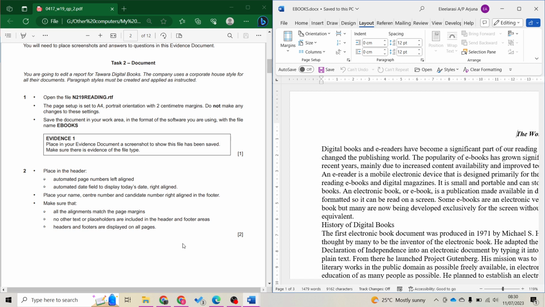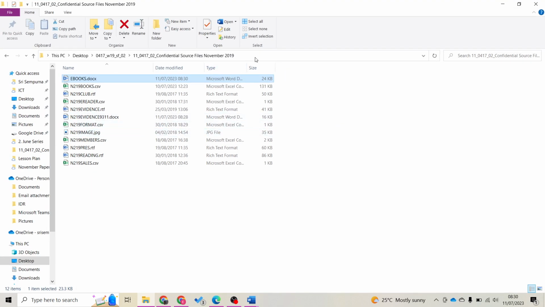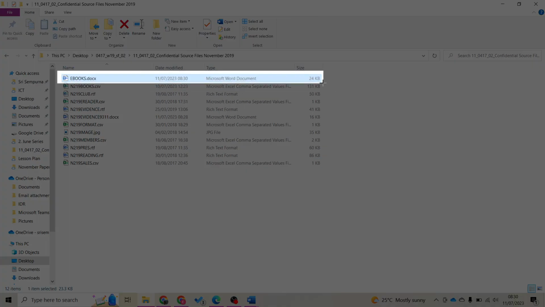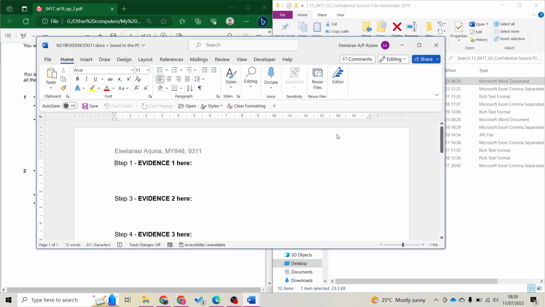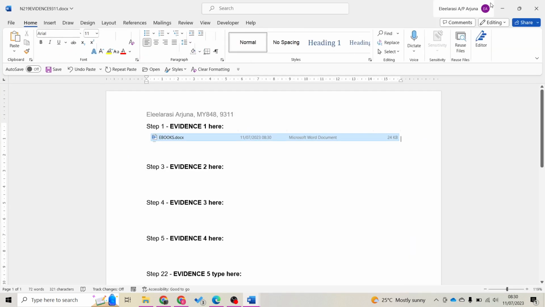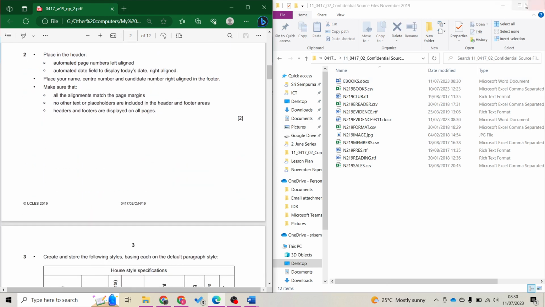Make sure there is evidence of file type. So you need to open the folder. This is the file type that we are looking for. If you can, make it big. Then take a screenshot. That will be our first evidence. Okay, always save your evidence file. We don't want to lose any document.